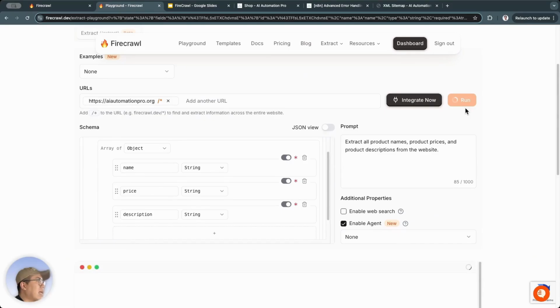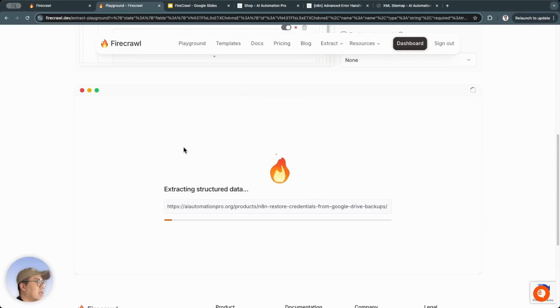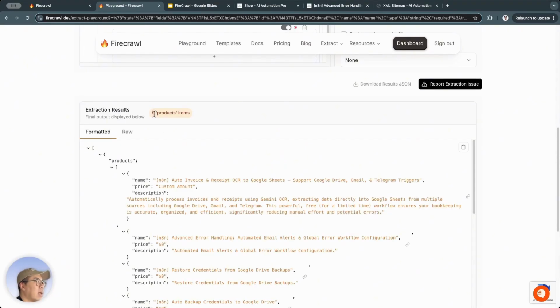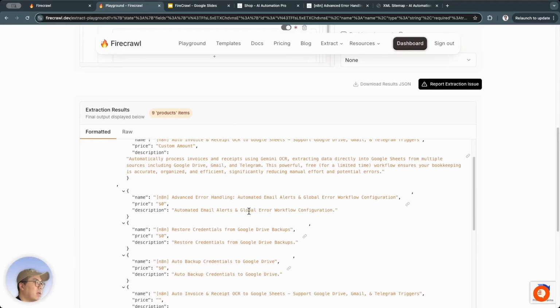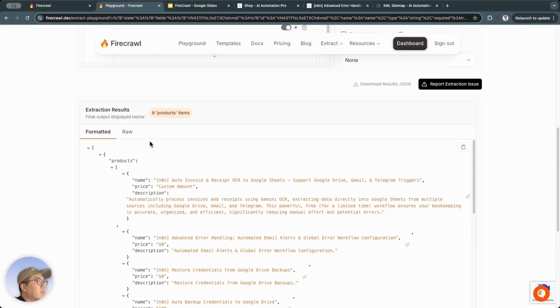Now I'll run this again with an agent to see if it can understand things on its own. It automatically goes to the website and scrapes. It managed to get these URL addresses. This time, it pulled out 9 products, and it also formatted them for me. Here are the products it managed to extract. It seems like it's correct, but still not complete. Here it only managed to extract 9 products, while I actually have a total of 13 products.